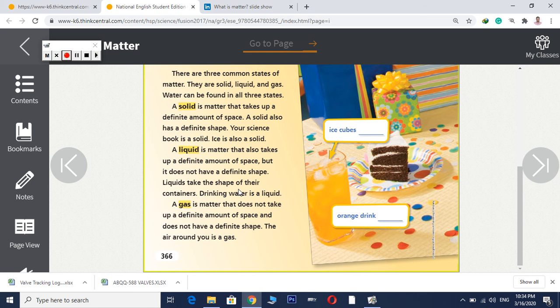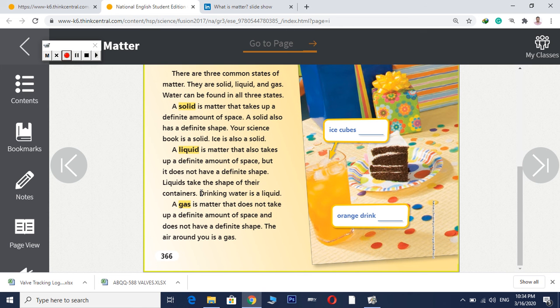If you put it in a cup, it will take the shape of the cup. If you put it in a sink, it will take the shape of the sink, like we talked about before. Drinking water is a liquid. Yes, we know that, of course.